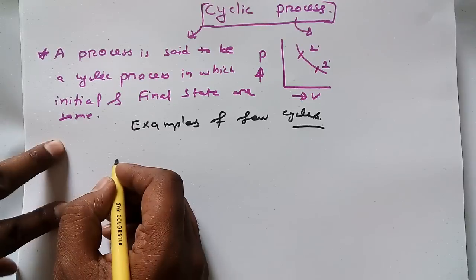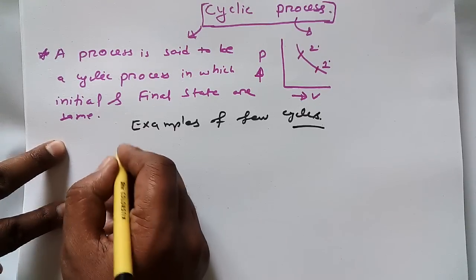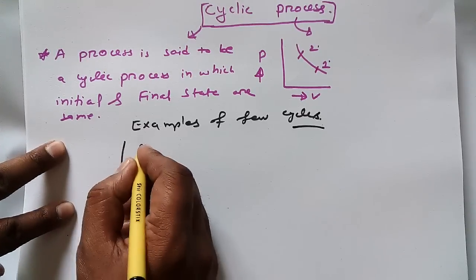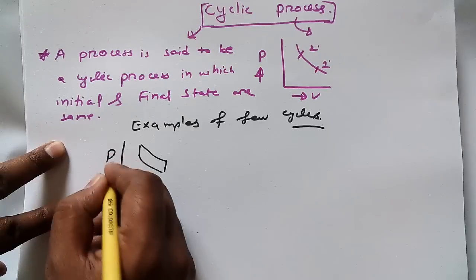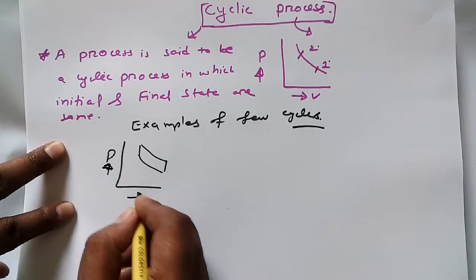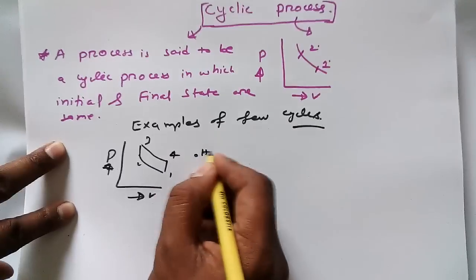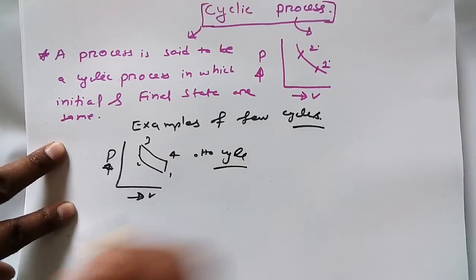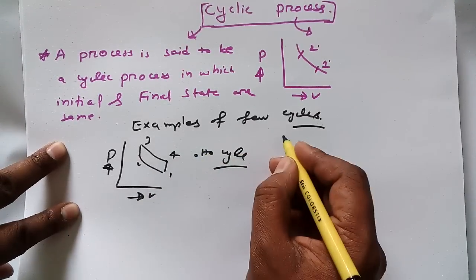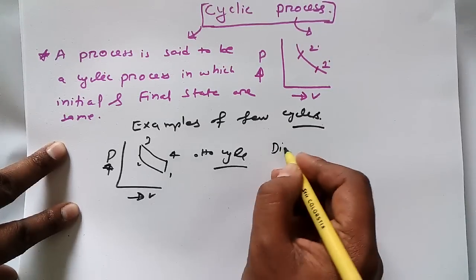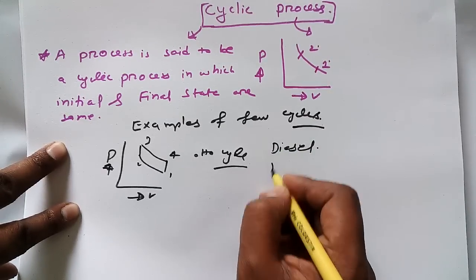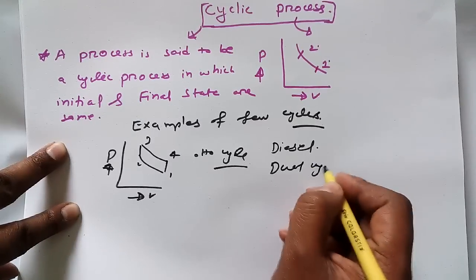So first of all, if we see, we know this. What is this? If you have studied a little bit about automobile engineering, then you probably know this cycle. This is an Otto cycle. Now there are many cycles like the diesel cycle and then dual cycles. These all are